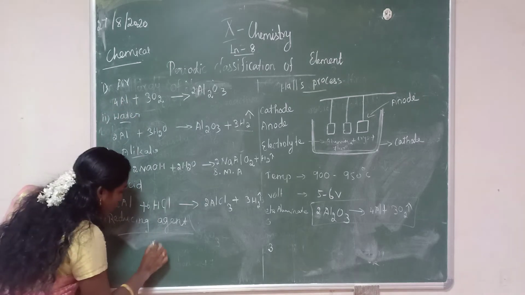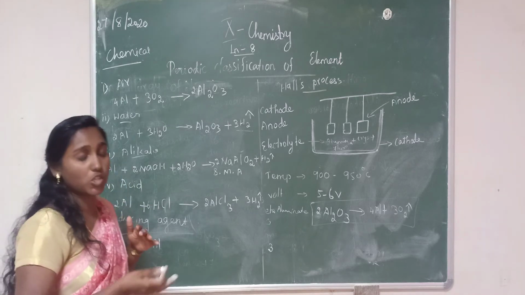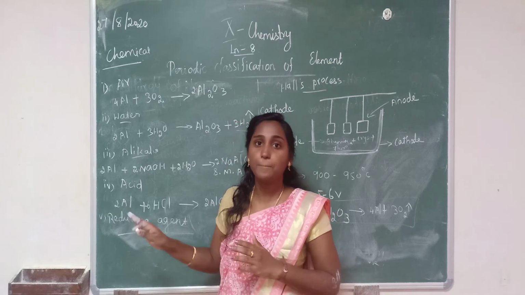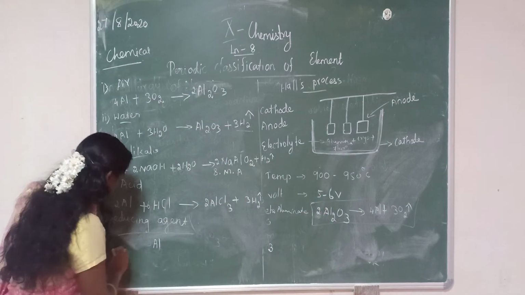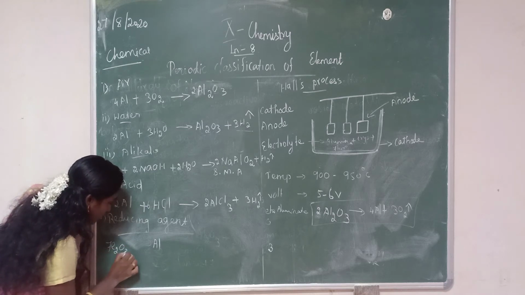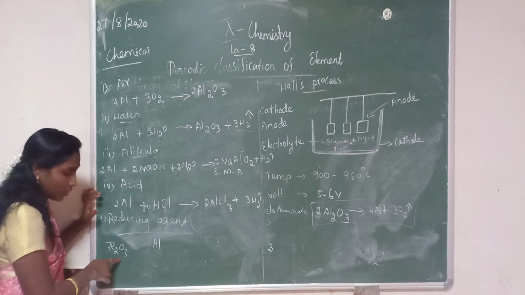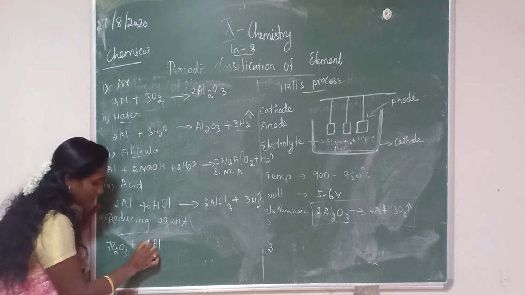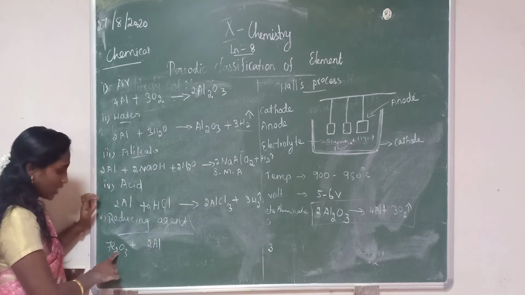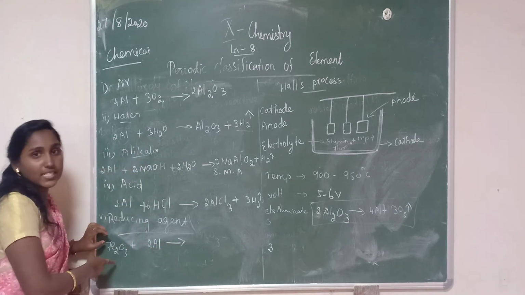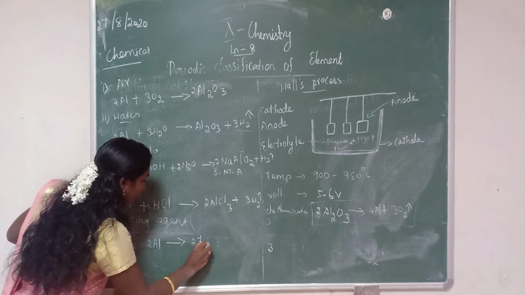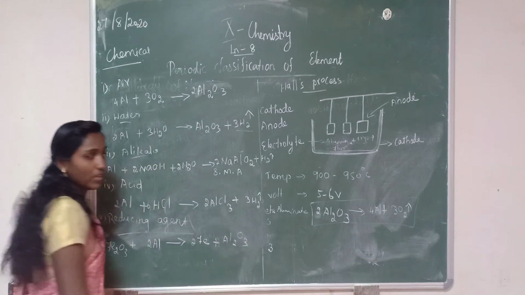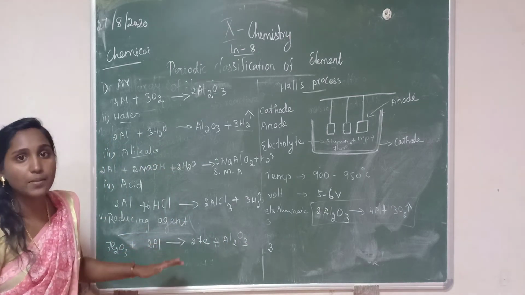When the mixture of aluminium powder and iron oxide is heated, it will be reduced to metal. We can see the equation, Fe2O3, which means iron oxide. The mixture of aluminium powder and iron oxide can reduce into iron metal. It will form iron metal, and the remaining Al2O3, aluminium oxide, will be formed. This process is called the aluminothermic process.